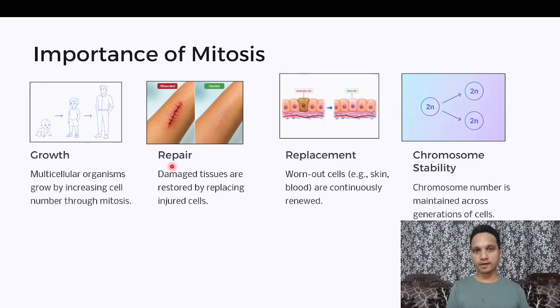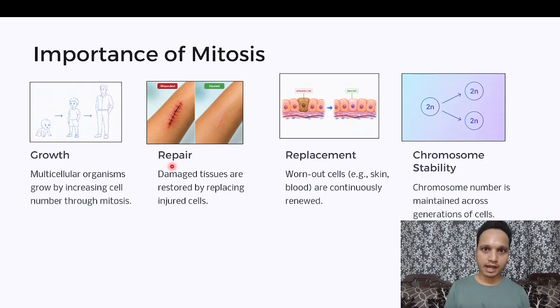Secondly, repair. Obviously we fall here and there, cycling accidents happen, and when we play any sport, cricket, football, anything else, injuries are very common. So whenever we injure ourselves, what happens? Does that injury get healed or not?